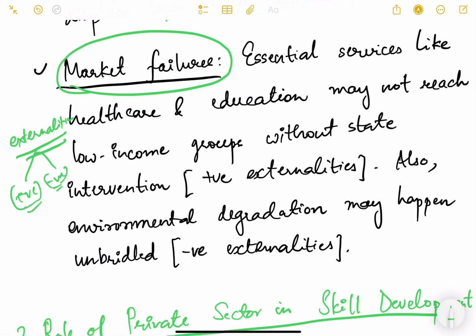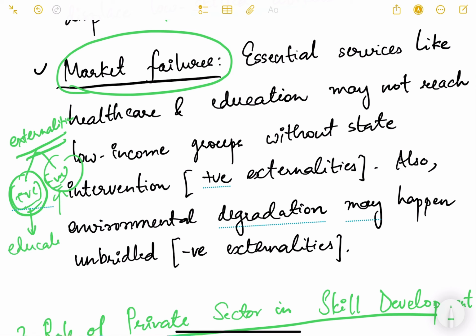Positive externality is basically an externality where the price that you're paying for a particular commodity gives more benefit than the price. And for the negative externality, the price that you pay causes more damage than the benefit that it is doing. Okay, so this is a very crude definition of externality, not very pure economic, because we are teaching it to people from non-economics background also. So an example of positive externality is education.